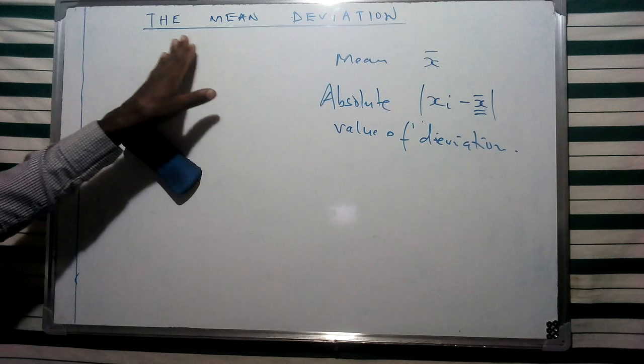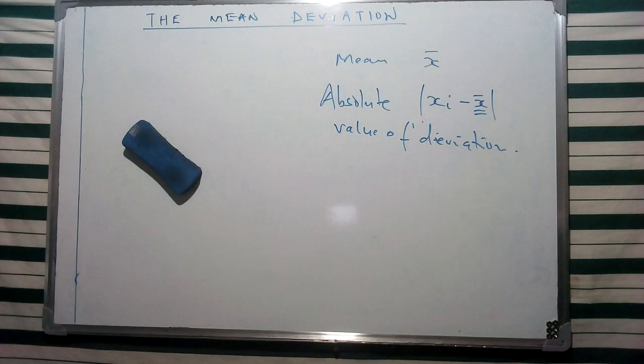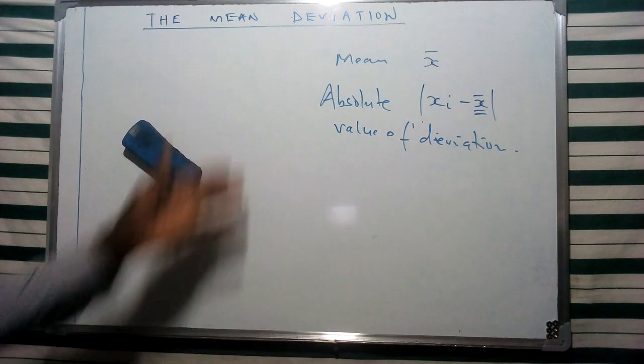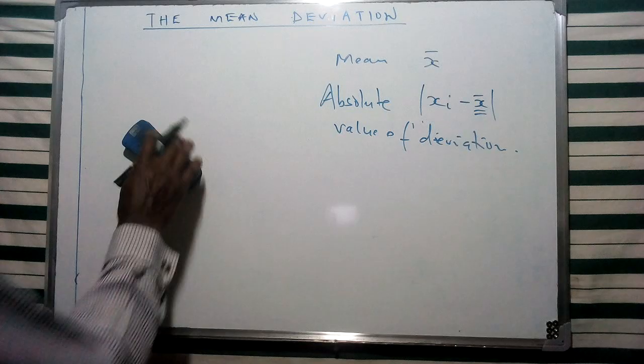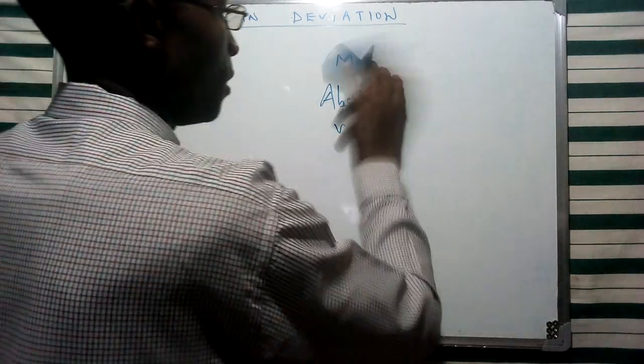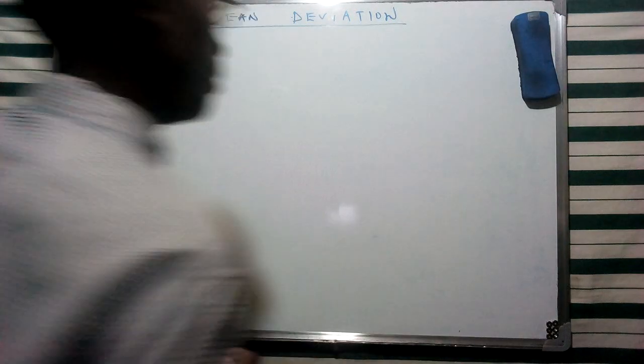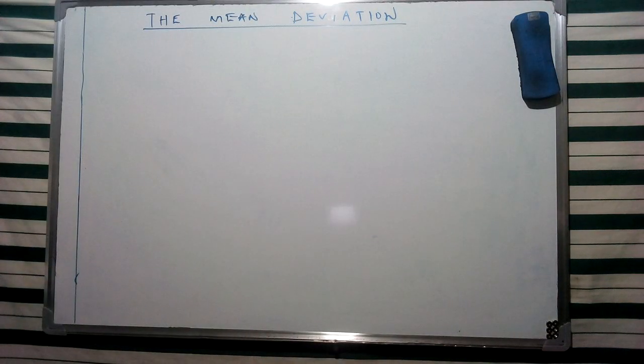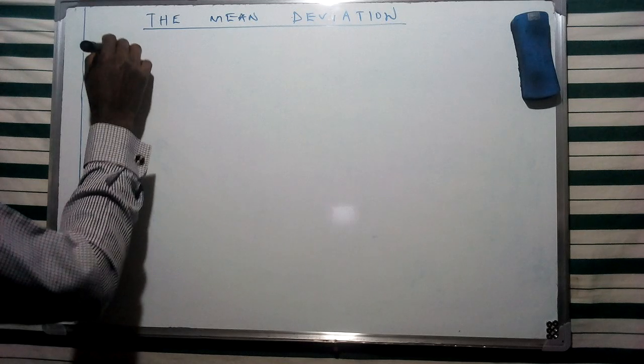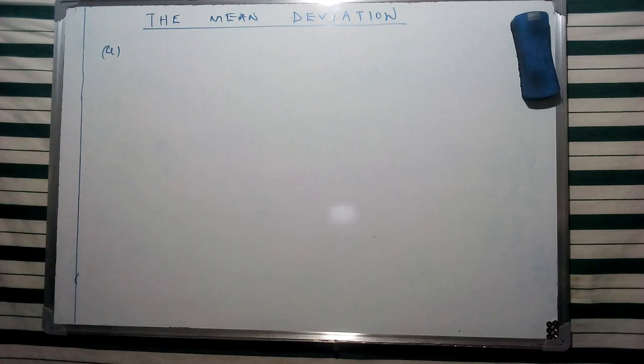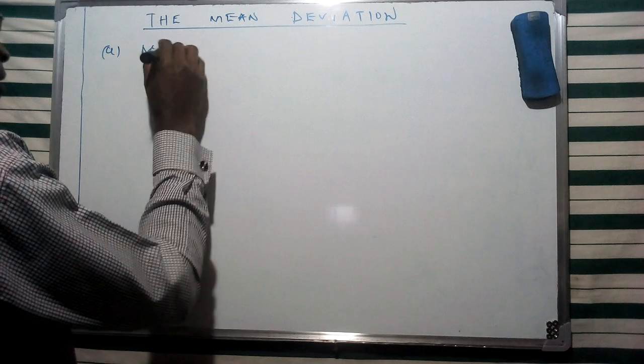So the concept of the mean deviation, as I've said, is an arithmetic mean of values of absolute deviation from a given type of average. This is going to depend on the average used from the various measures of central tendency, such as the mean, median, etc. Now, we can discuss one of them, which is the mean deviation about the mean.